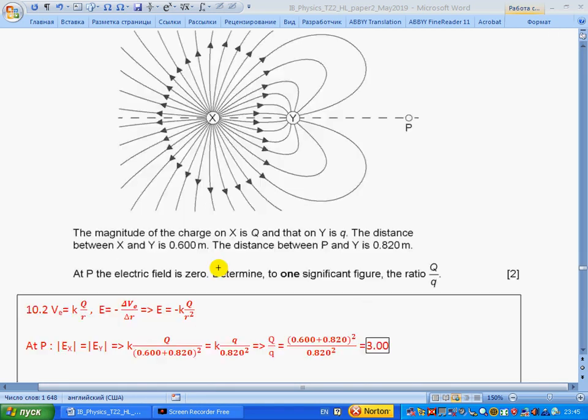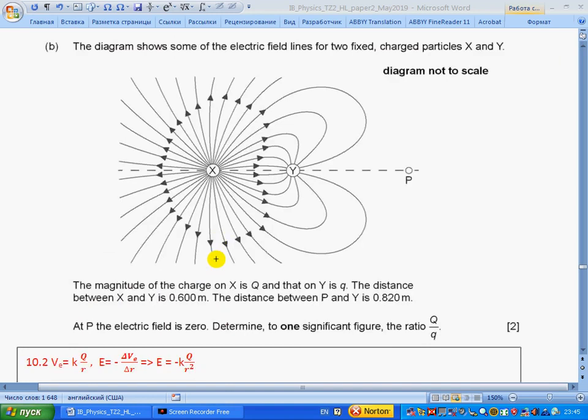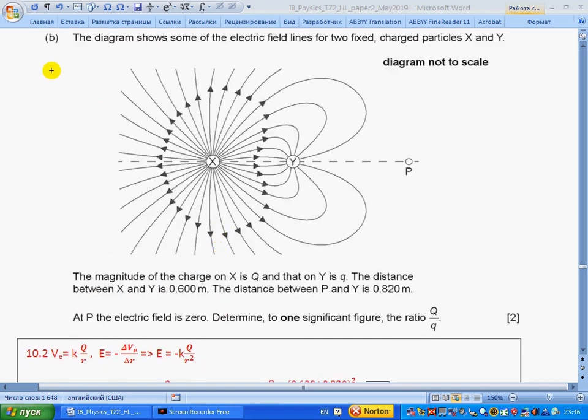Next question. B. The diagram shows some of the electric field lines for two fixed charged particles, X and Y. The magnitude of the charge on X is Q, and the charge on Y is q, small. The distance between X and Y is 0.600 meter. The distance between P and Y is 0.820 meters. At P, the electric field is 0. Determine to one significant figure the ratio Q over q.